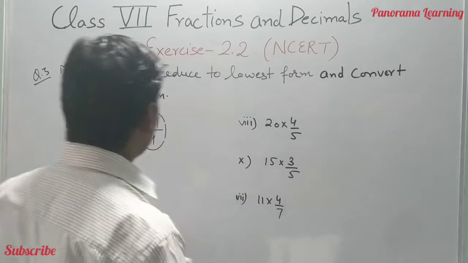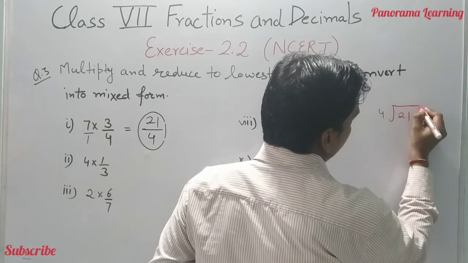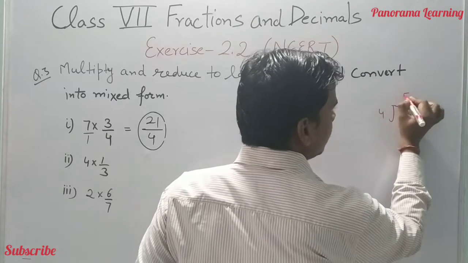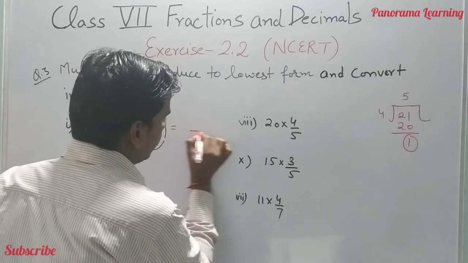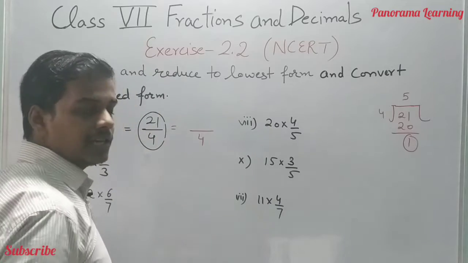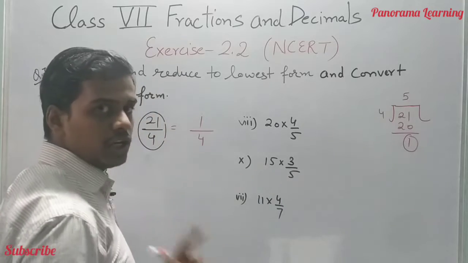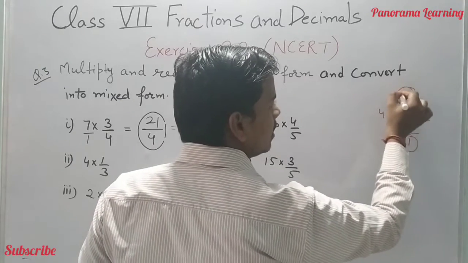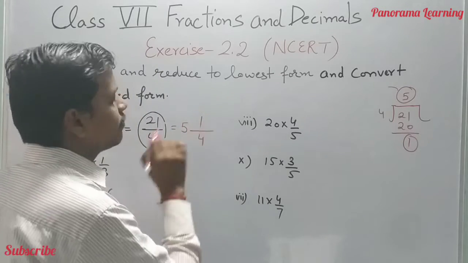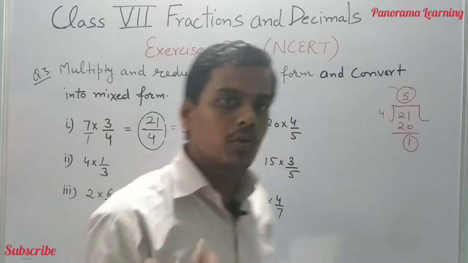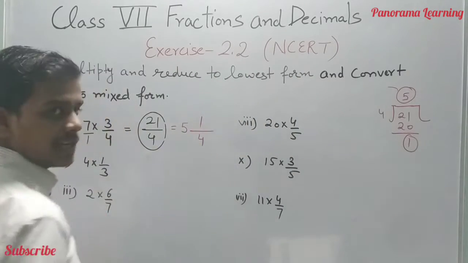into the mixed form. To convert it into the mixed form, what we have to do? We have to simply divide 21 by 4. 5 4s are 20 and 1 is the remainder. Then we got 5 because we have to give the answer in the fraction. 1 is the remainder, it gets converted into the numerator and 4 is written here. Then 5 whole 1/4 is the mixed fraction of 21/4. You can also check by multiplying 5 4s are 20 plus 1 is 21. 21/4 is the correct answer.